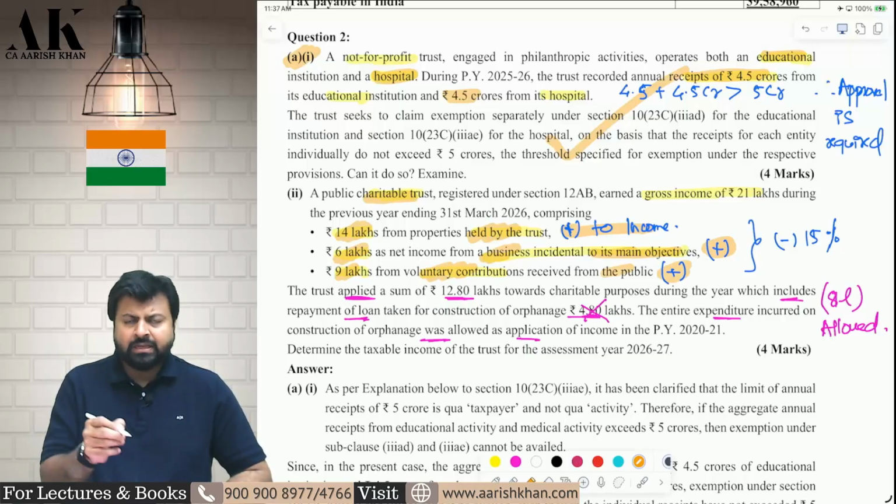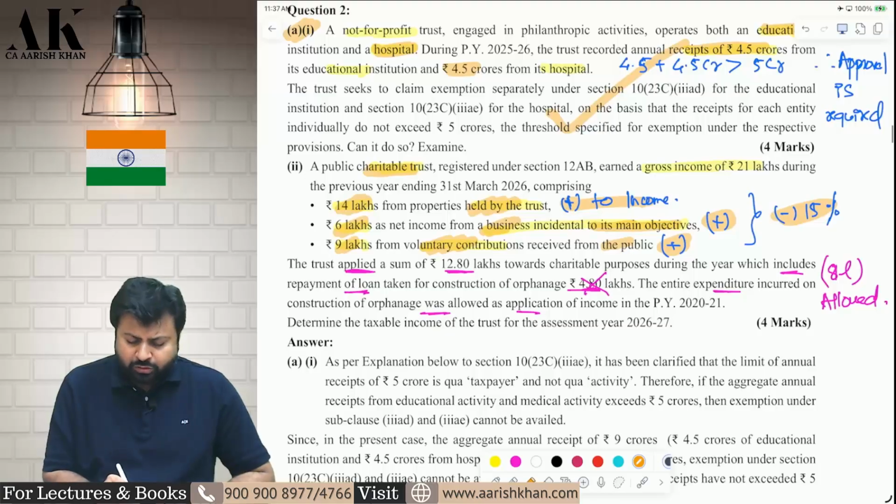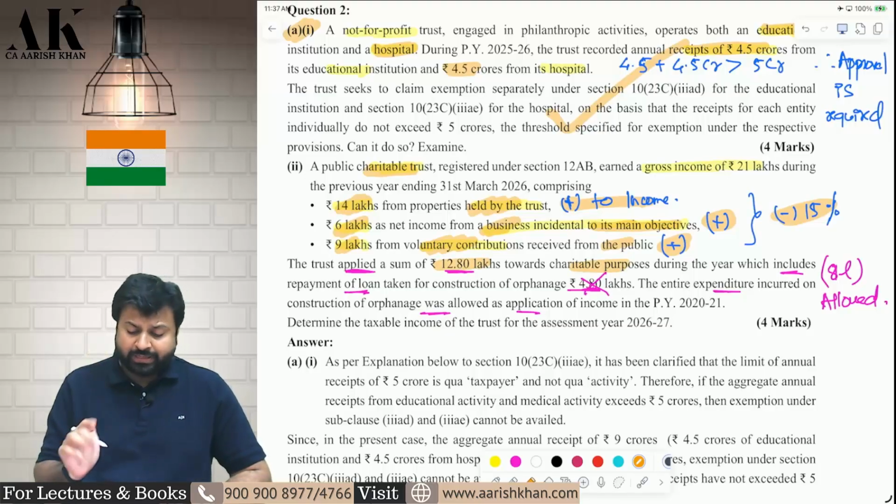Then 9 lakh you are receiving as voluntary contribution, means normal donation, not corpus donation. You can add this also. Add all three of them. This is the part of your income to claim 15% exemption. Now from that, you have applied 12.8 lakh rupees towards charitable purpose. This is your application, but you need to be careful.